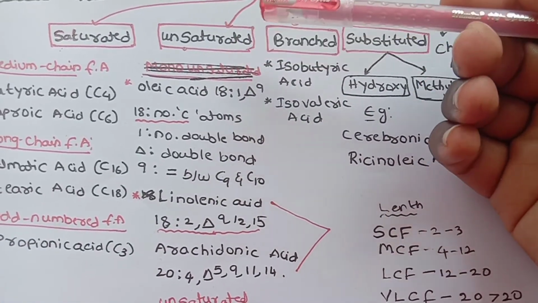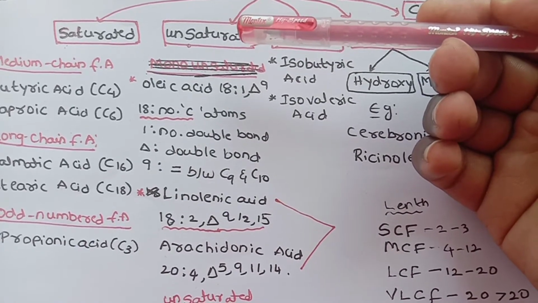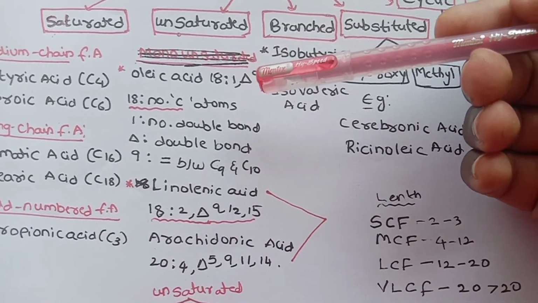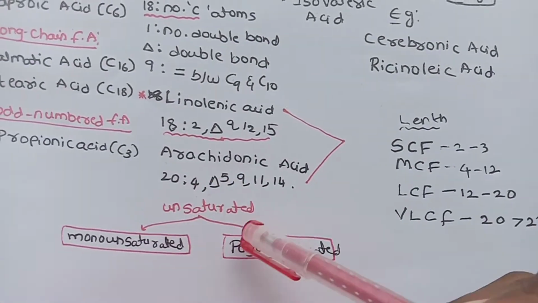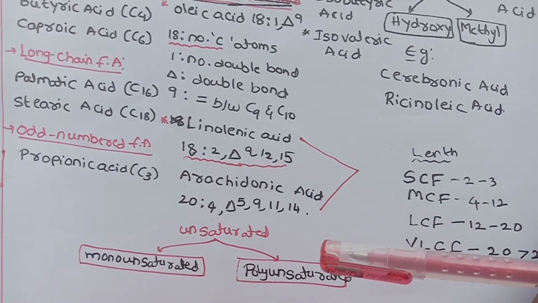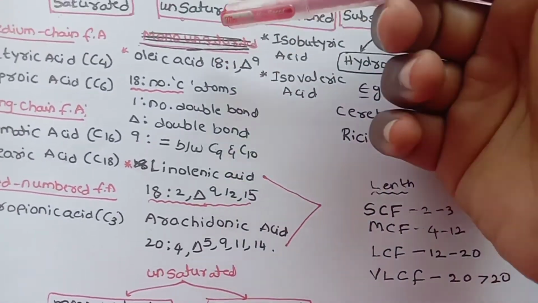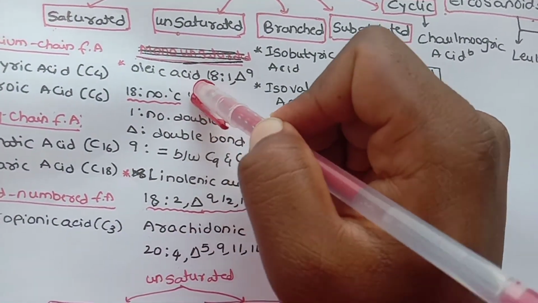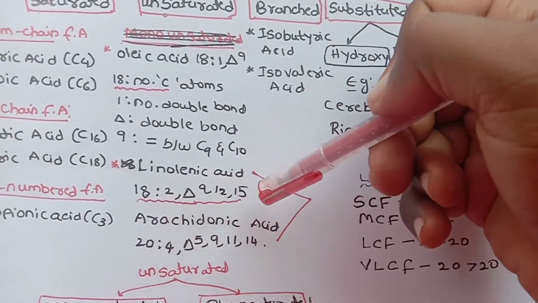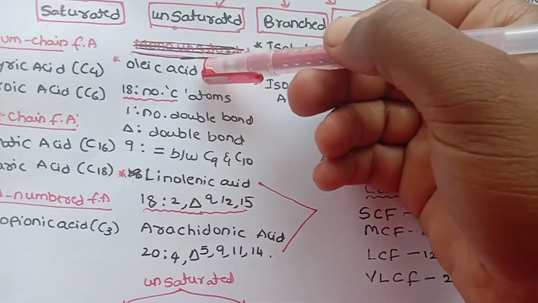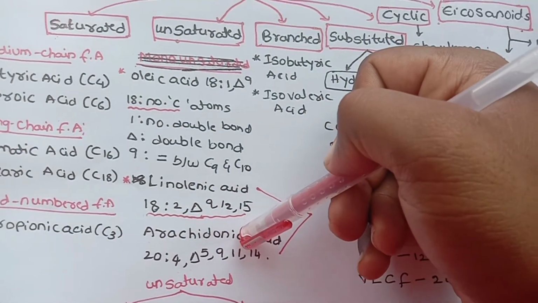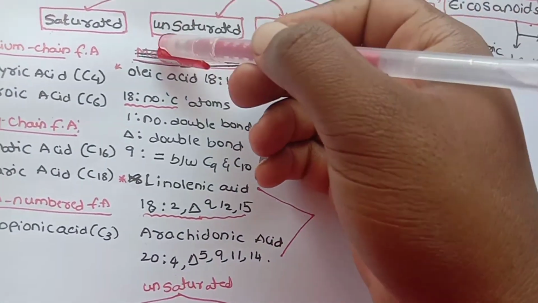Now you will see the unsaturated fatty acids. Unsaturated fatty acids can be divided into monounsaturated fatty acids and polyunsaturated fatty acids. The examples are oleic acid, linolenic acid, and arachidonic acid. These three acids are present in the unsaturated group.